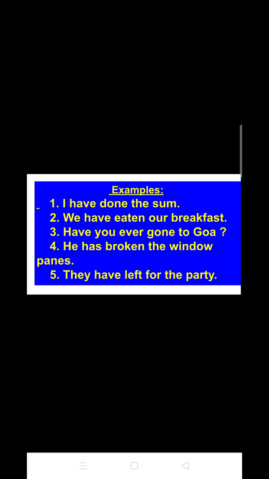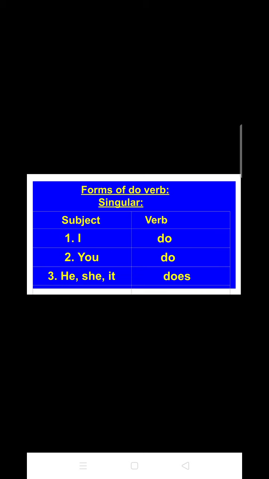Now, look at the next, that is forms of do verbs. Again, it has been divided into two categories, singular form and plural form.